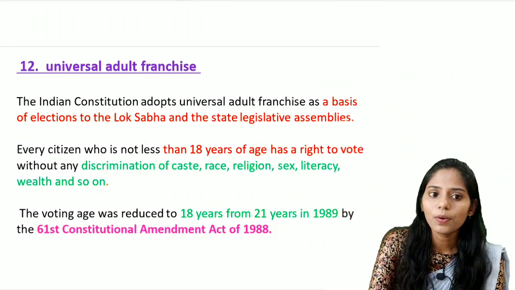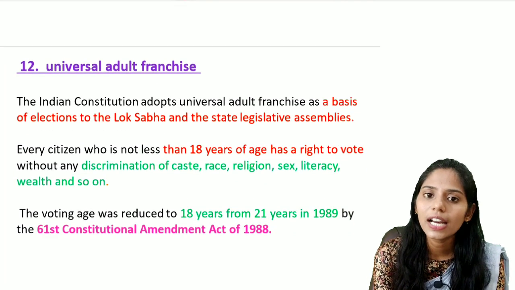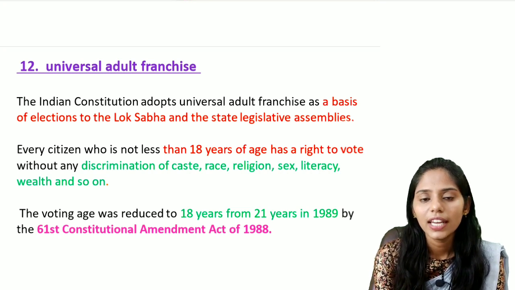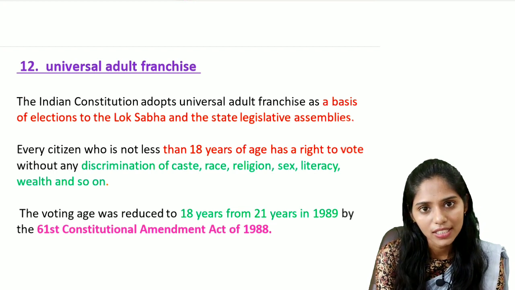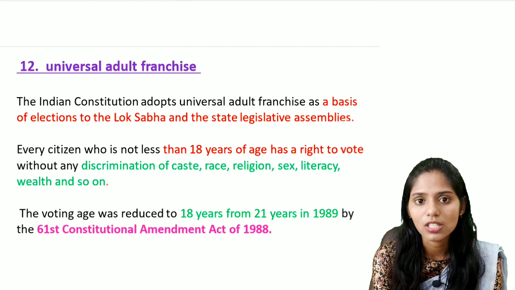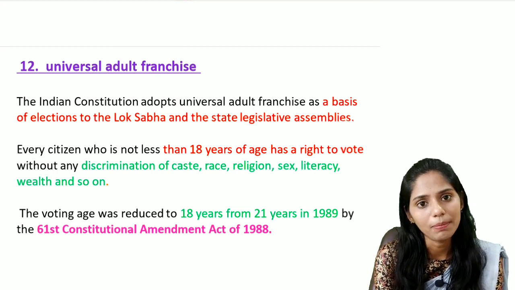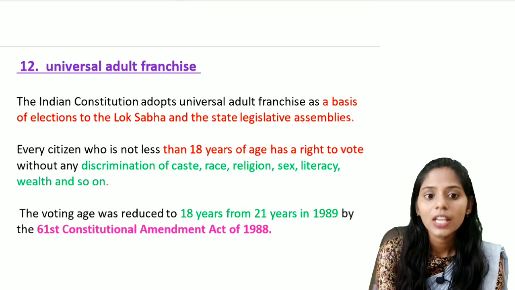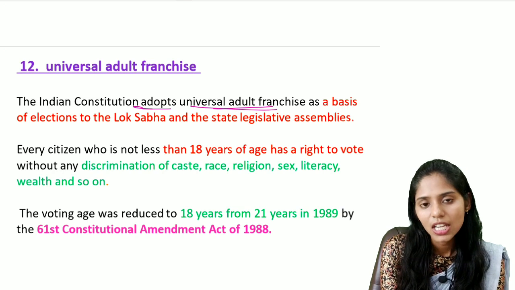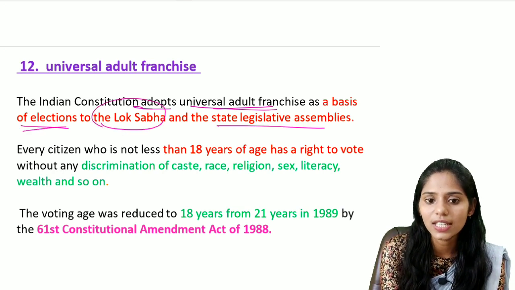Let us see the next important feature, that is universal adult franchise. So what is universal adult franchise? Any woman or any man, any human who is not less than 18 years of age, will be eligible for the right to vote, mainly for the Lok Sabha and the state legislative assembly. The Indian Constitution adopted universal adult franchise as the basis of elections to the Lok Sabha and the state legislative assembly.